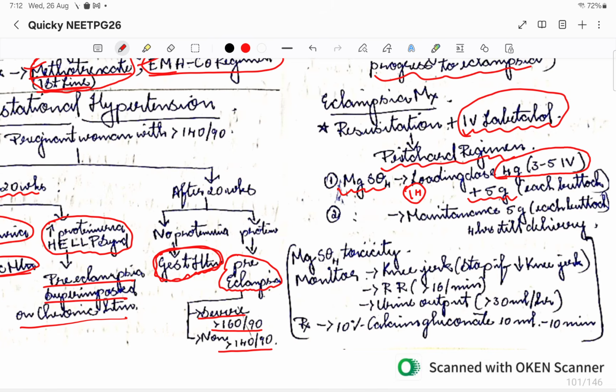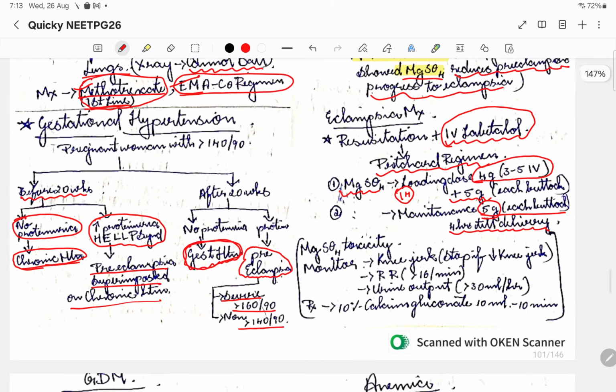Coming to the maintenance dose, each buttock we will be giving 5 grams of MgSO4, 4 hourly till delivery. Or else, if not delivery, until the seizure stops, until the pregnant woman recovers, is how we are going to continue the magnesium sulfate. So this is the maintenance dose that we do.